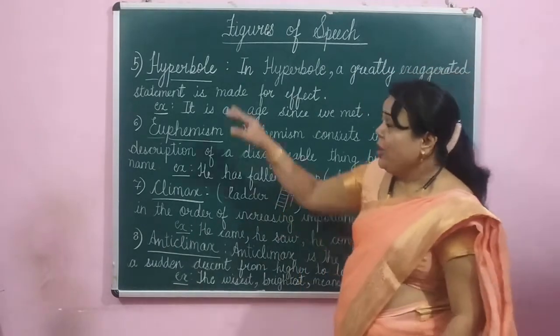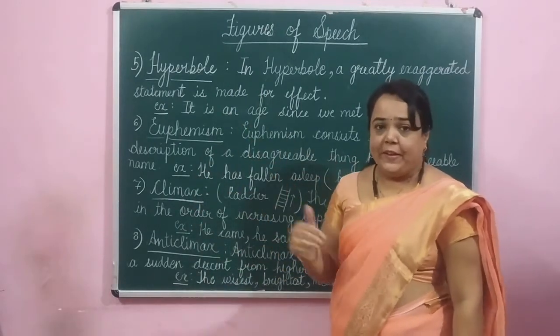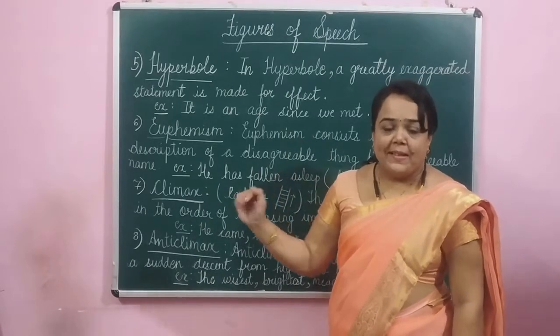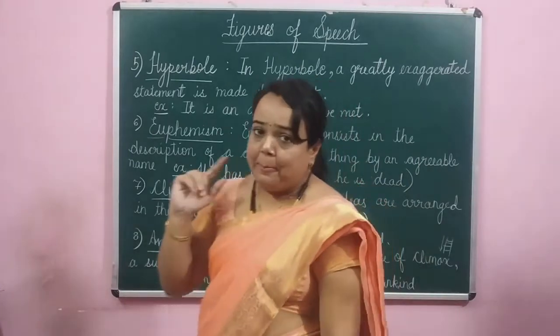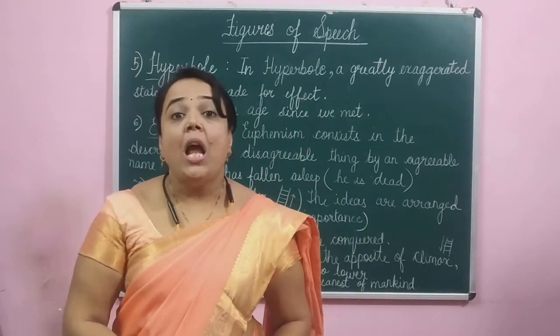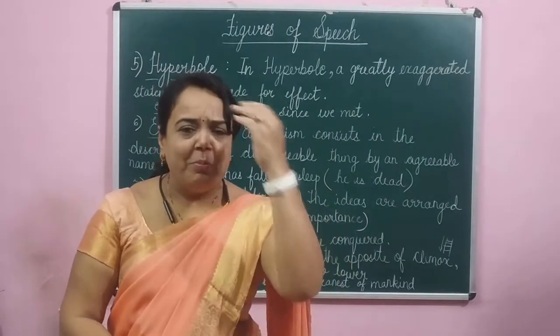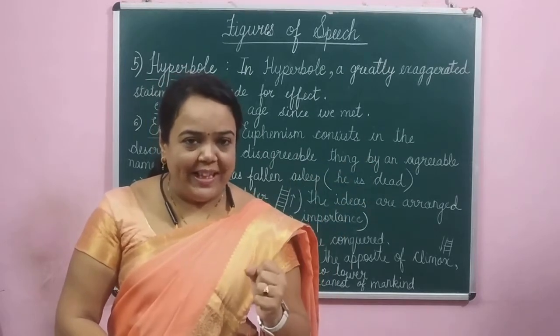Today, in this video, we saw the other four figures of speech: hyperbole, euphemism, climax and anticlimax. Hyperbole is overstatement, exaggeration, made to draw the attention of the readers and make it more effective.